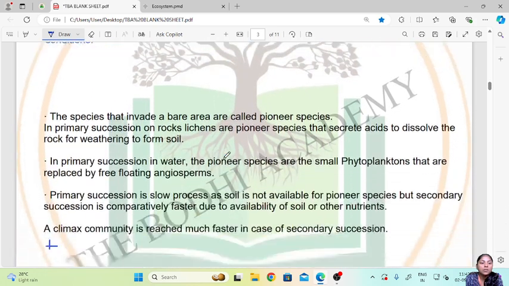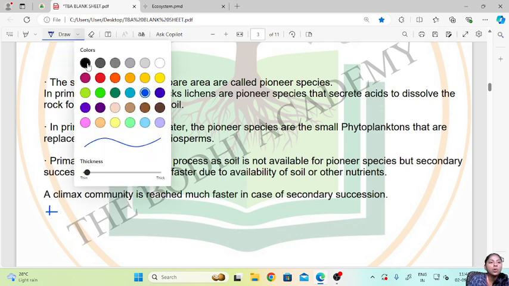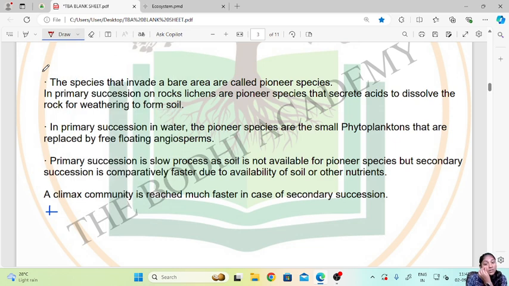The species that invade a bare area are called pioneer species. So when we talk about primary succession, those species which invade a bare or barren area are called pioneer species.